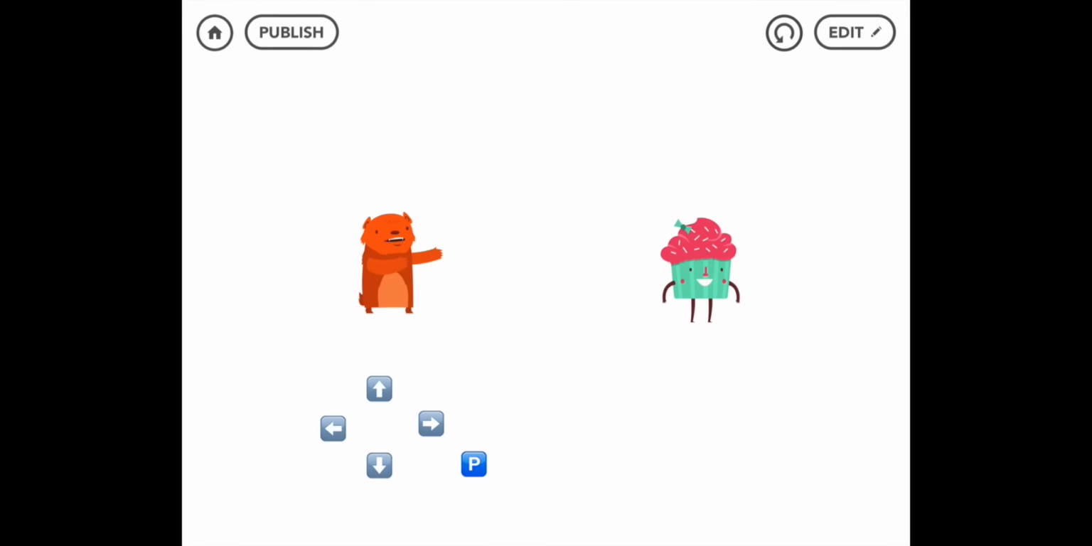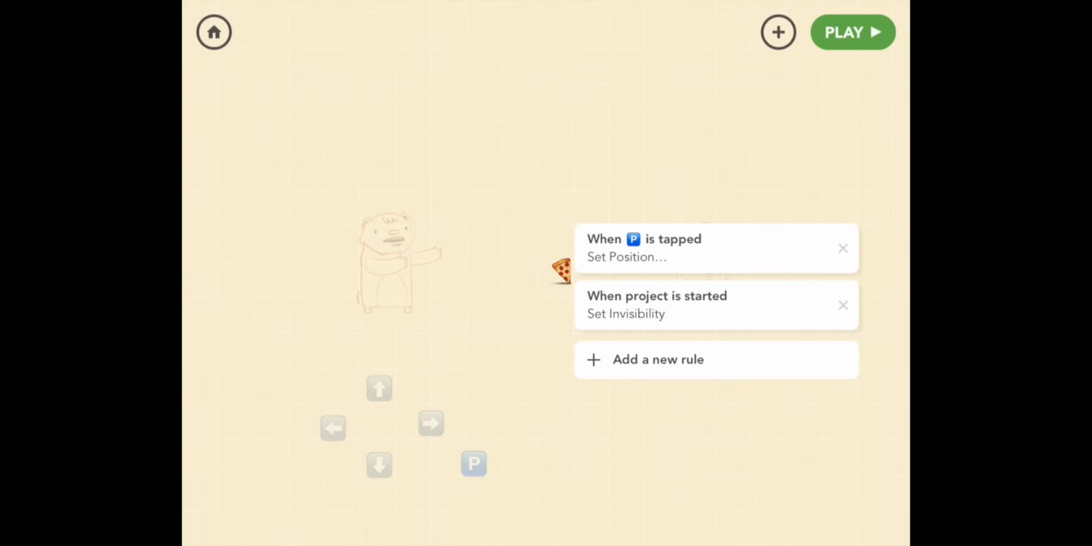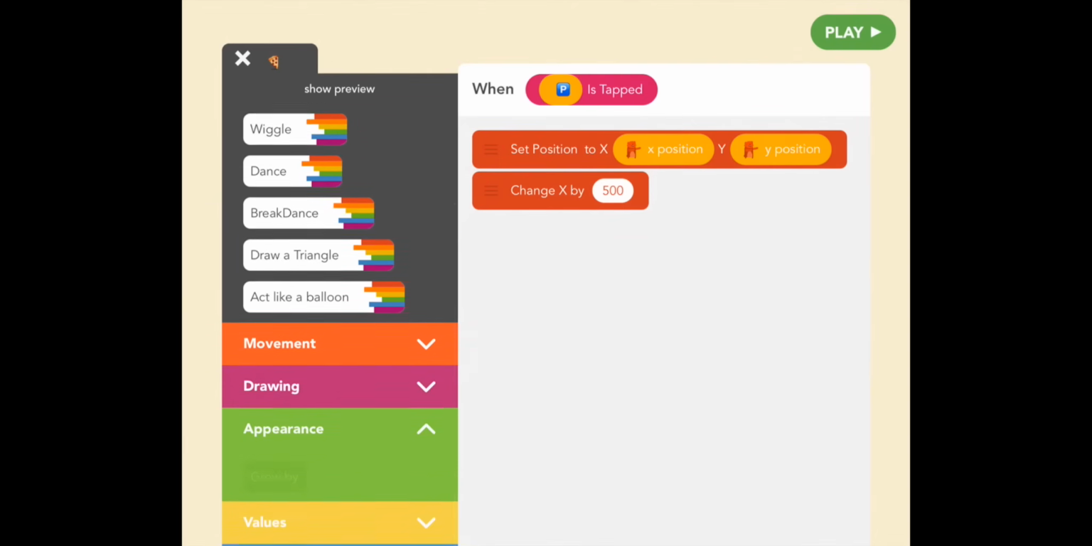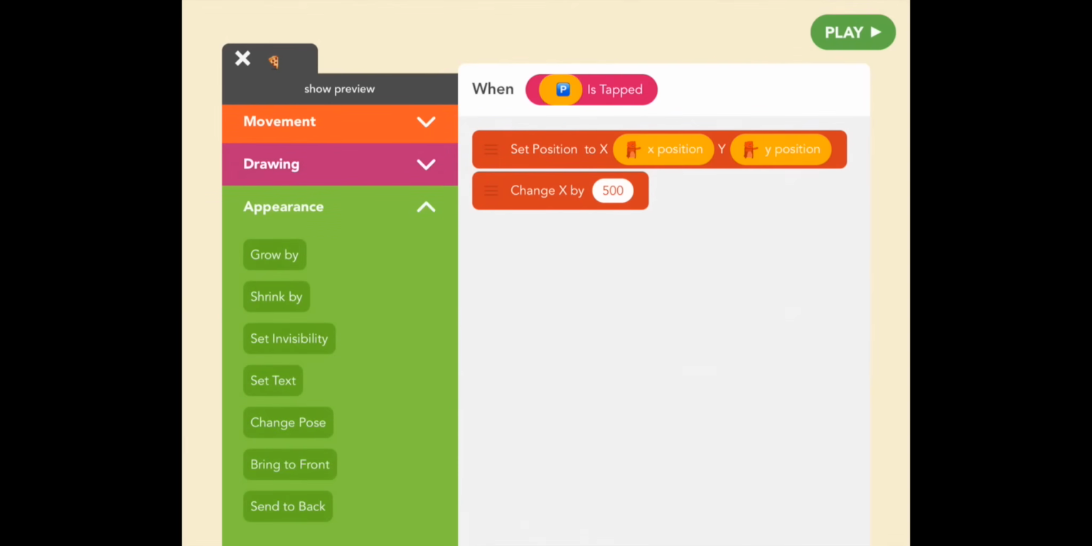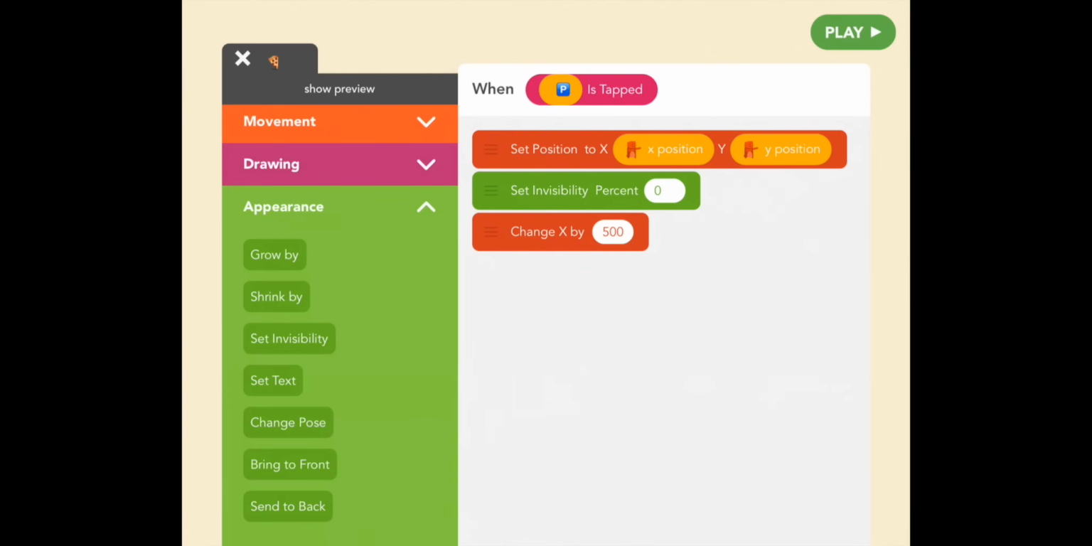So let's go back to edit, X out of here, and go back to that first rule when P is tapped. Here we need to make the pizza visible when it's thrown. So in between set position and change X, we have to put set invisibility to 0. And this means it's not invisible at all, aka it's totally visible. Now let's see what happens.